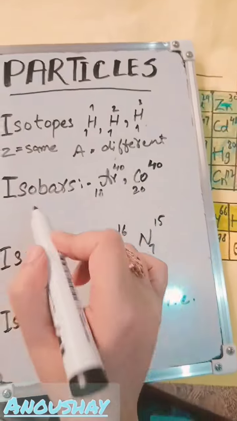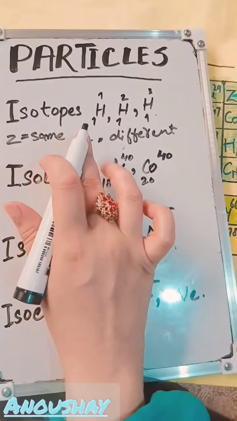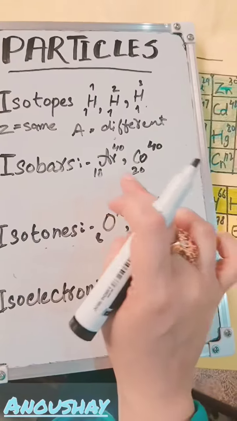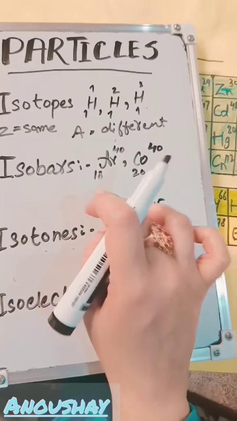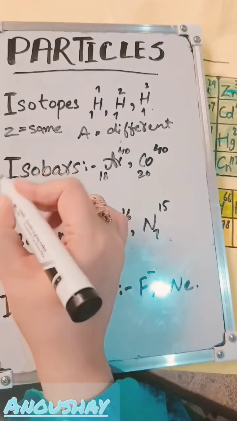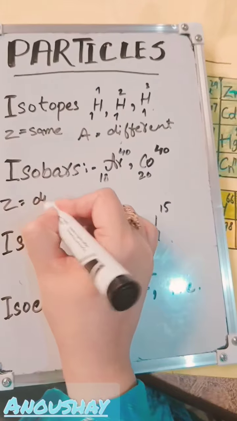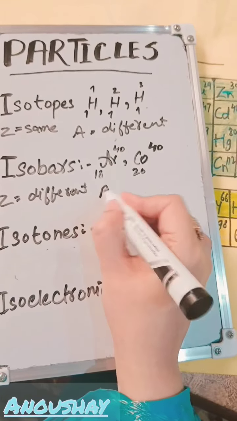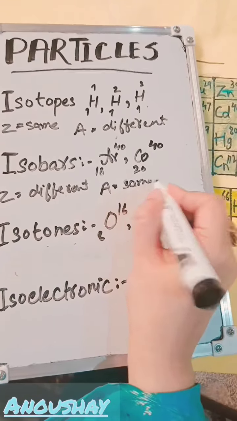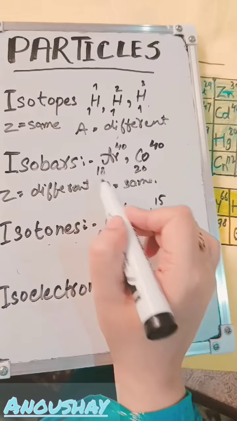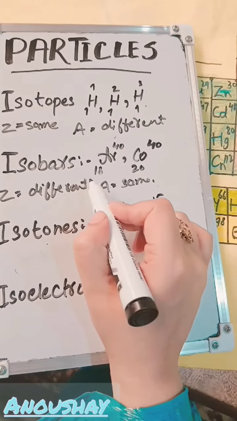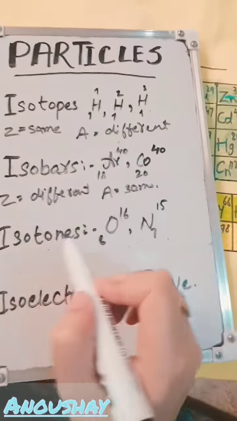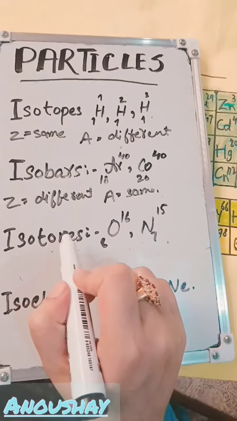Now, what are the isobars? Isobars are the atoms of a different element. They are totally opposite to that of isotopes, in which the atoms of a different element have the same atomic masses but different atomic numbers. For example, they have Z atomic number different and atomic mass E the same. Like argon and calcium, they both have their atomic number different but their mass number 40, both are the same.